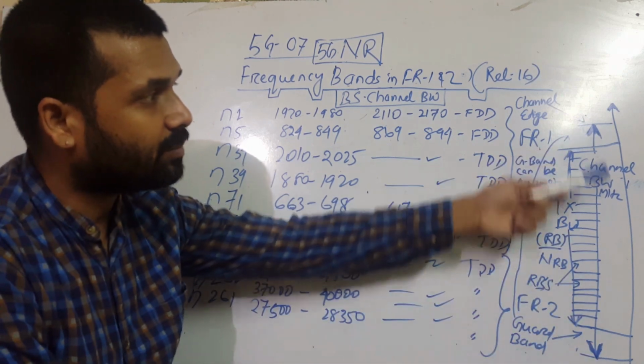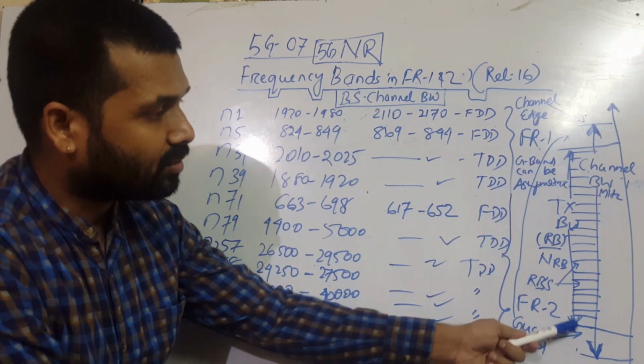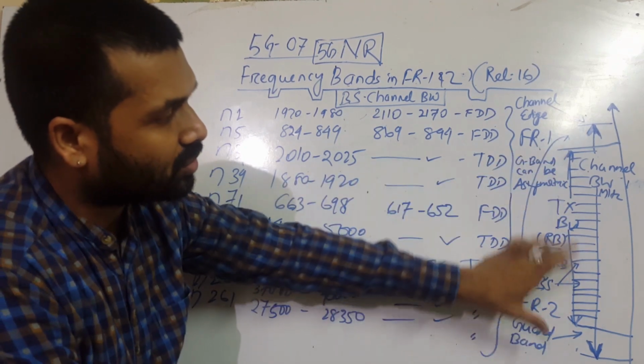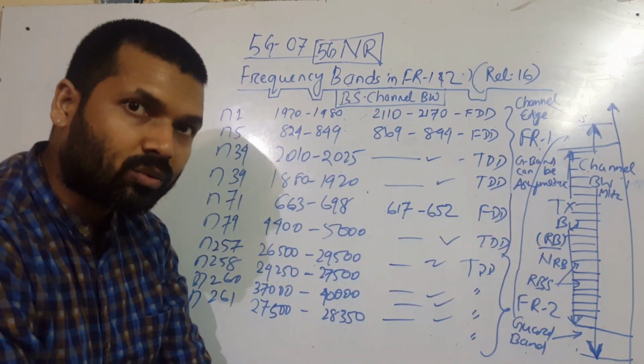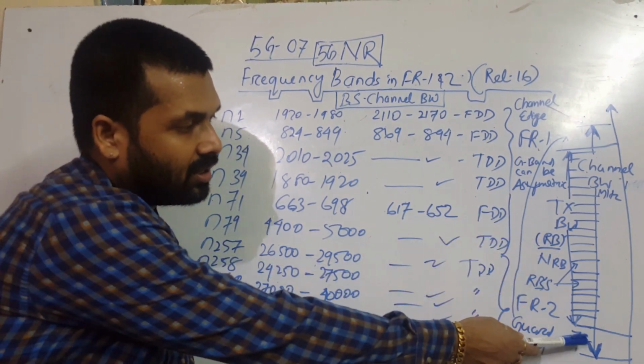So we have this entire channel bandwidth, let's say 20 megahertz. Then we have taken another area, from this arrow to this arrow. This is called the transmission bandwidth, through which the uplink and downlink transmission happens.